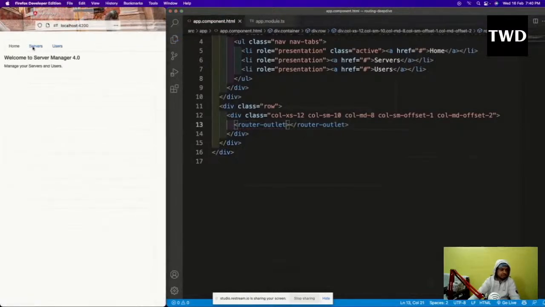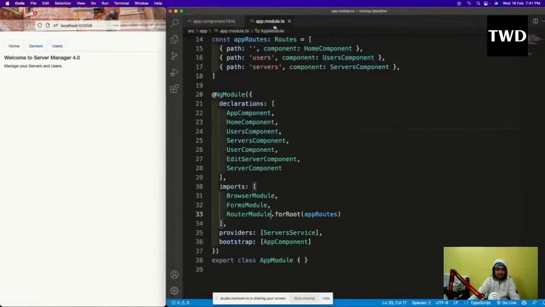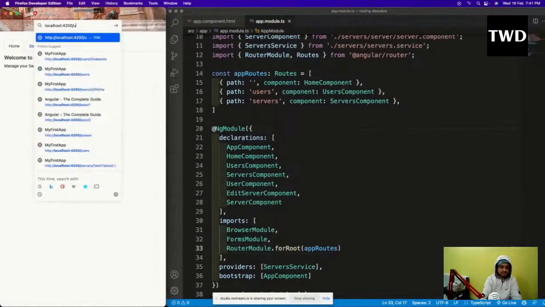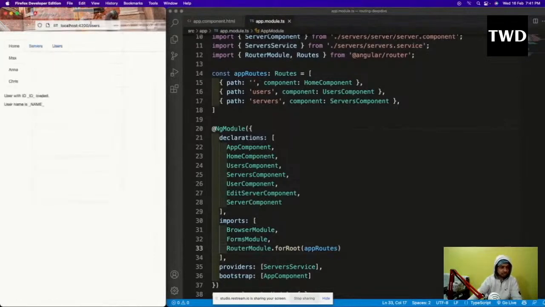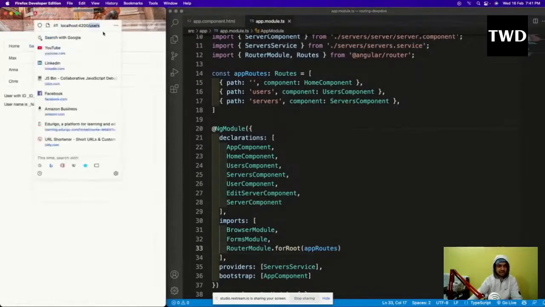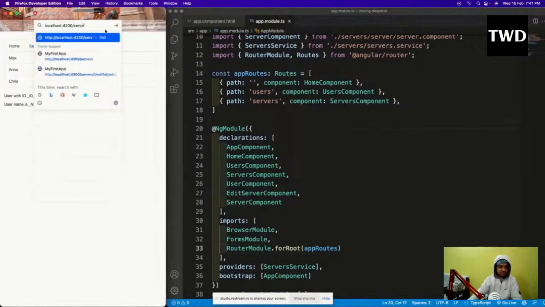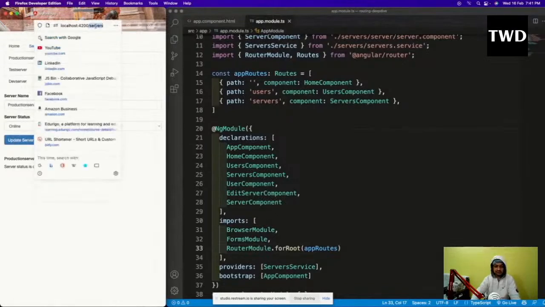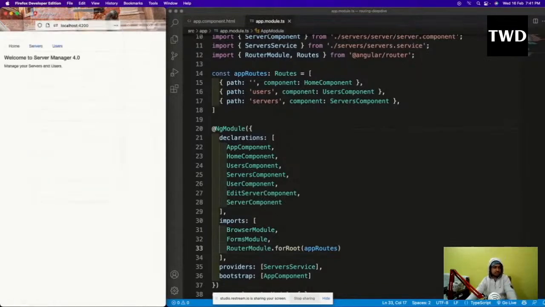Now I will click on the server and users. Okay, it's still not working. It will not work because right now I have not put it in the other place. So if I go manually, like this, slash users, I will go, it will take me to the users, and slash servers, I hope it is servers, it will take me to the servers, and this will take me to the home.